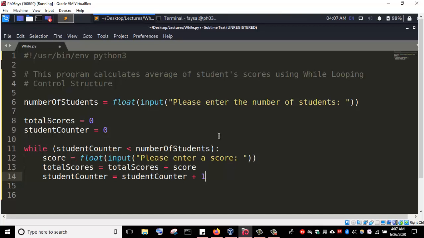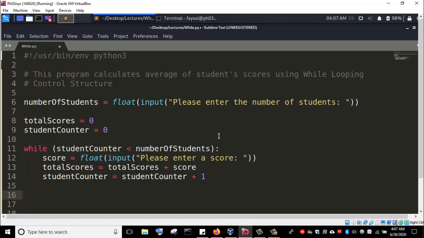Basically, this is how the program will work. By the time the student counter is no longer less than the number of students, that means we have exhausted the number of student scores.